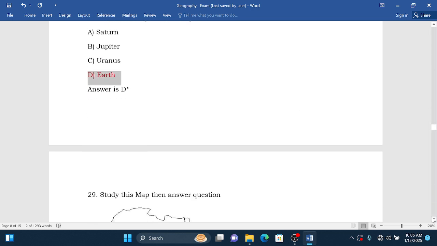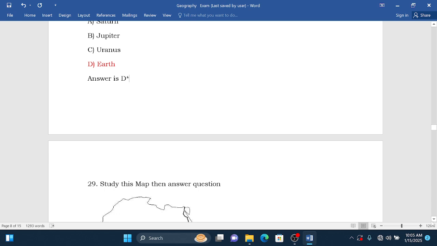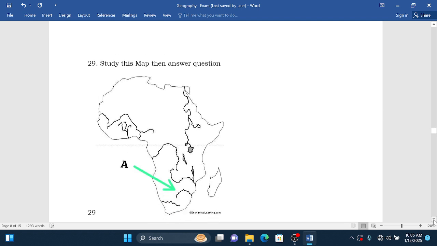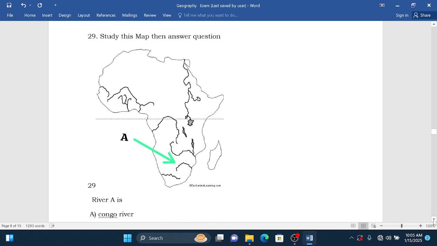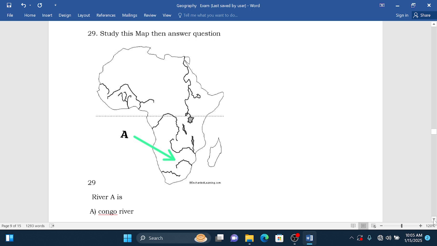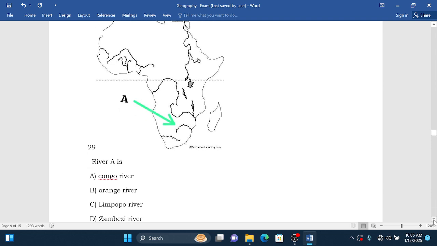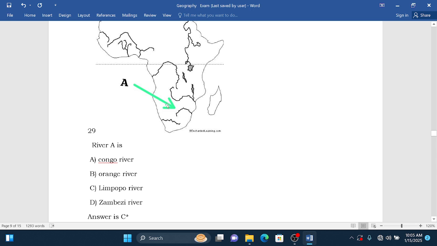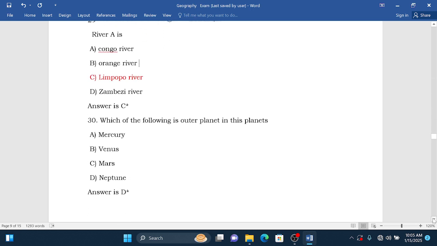We go to question 29. Study the map, then answer the question. This is the map of Africa, and they are showing different rivers, but they want us to choose which one. The river here is a river in purple. This is C. Then we go to the next question, 30.